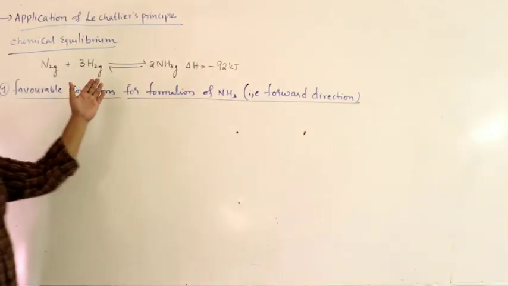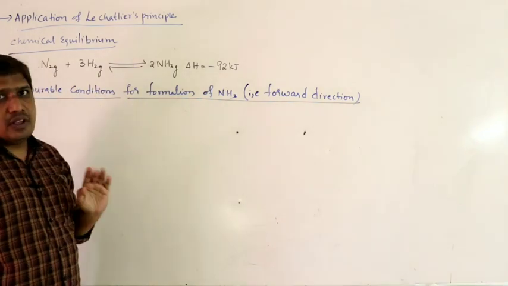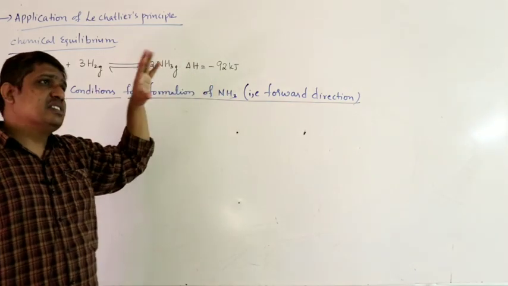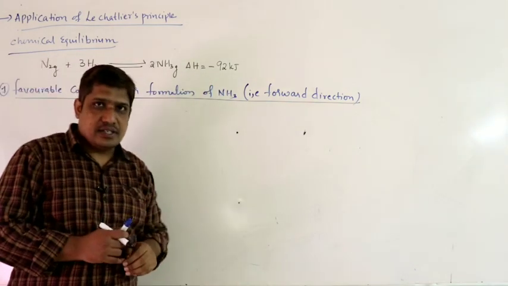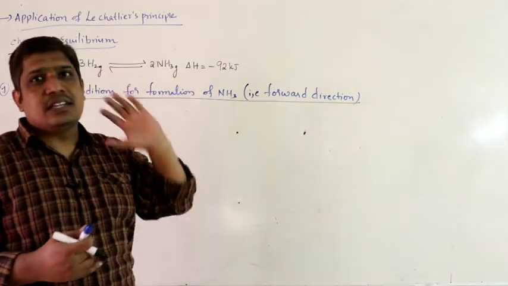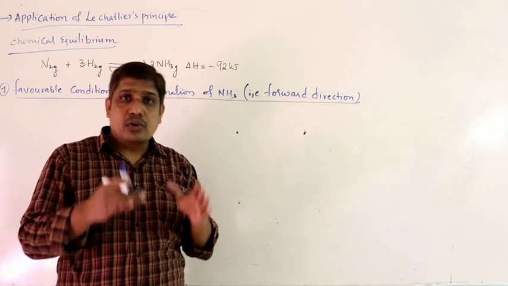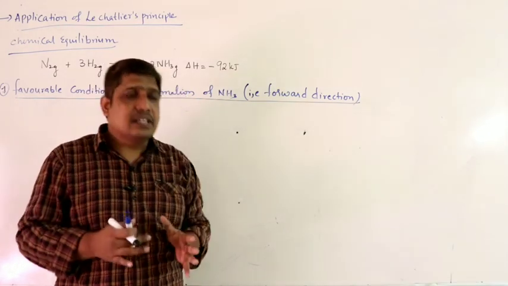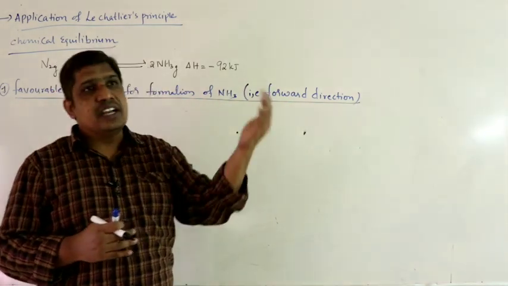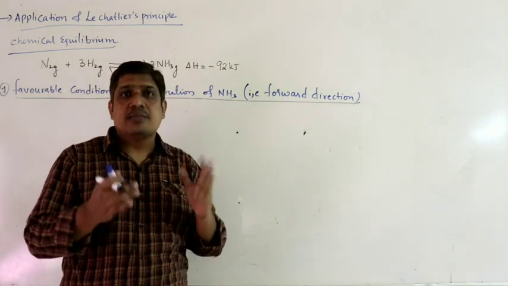As you can see, we require the equilibrium to shift in forward. When it moves in forward, it releases heat energy. Because of this heat energy, temperature of the system increases. So what temperature do I have to provide? I have to try to decrease the temperature. If I decrease the temperature, it will try to increase by shifting the equilibrium in such a direction which releases the heat. If it releases the heat, temperature of the system increases.